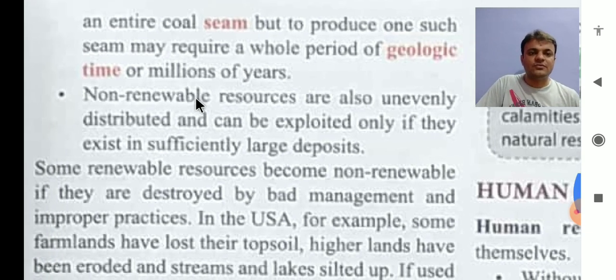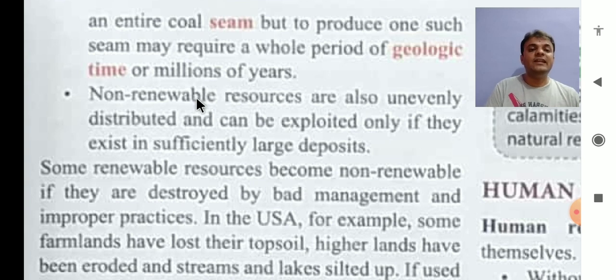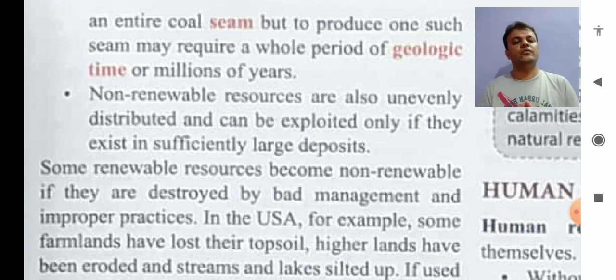Non-renewable resources are also unevenly distributed and can be exploited only if they exist in sufficiently large deposits. Any resources are not evenly distributed over the earth. God has gifted us natural sources, renewable and non-renewable, unevenly.